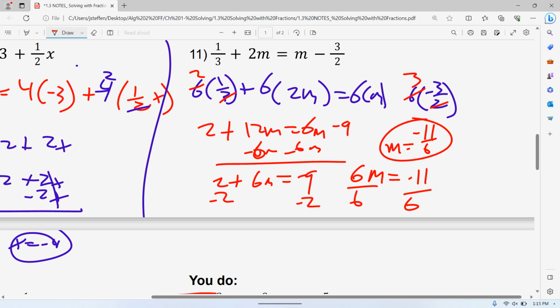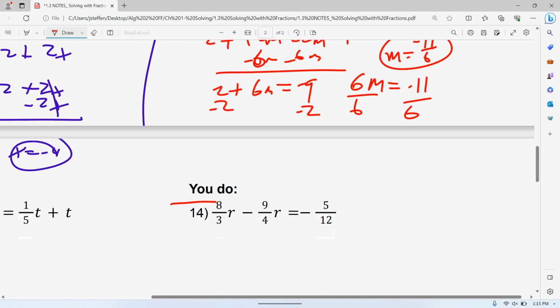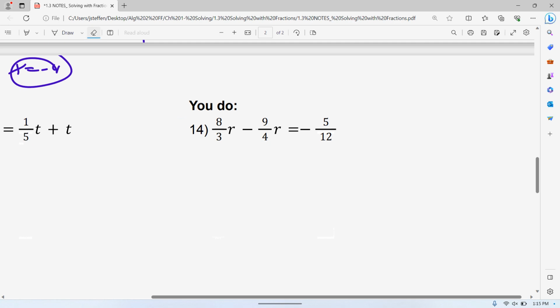Keep pulling it. There we go. So I don't know if I'll have time for you guys to do another one of these, so I'm going to do this one on number 14, and then we'll move on.